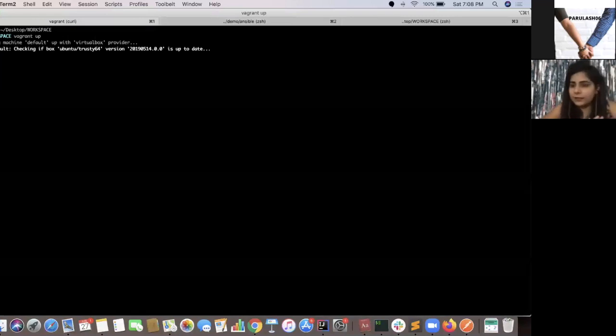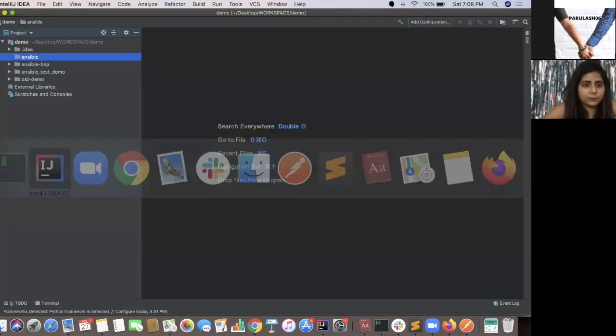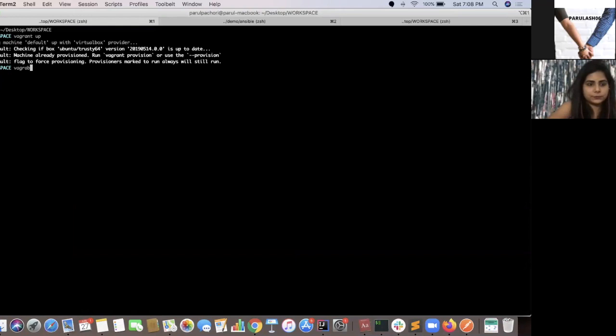So my Vagrant is getting up. I'll just test my connectivity, because we would need SSH connectivity when testing our Ansible playbook.